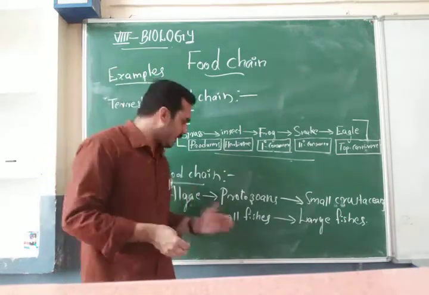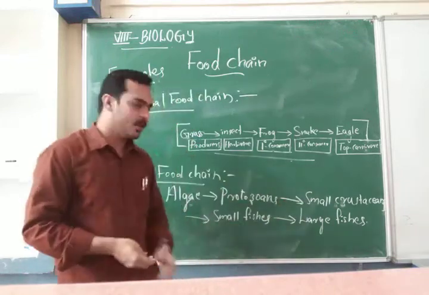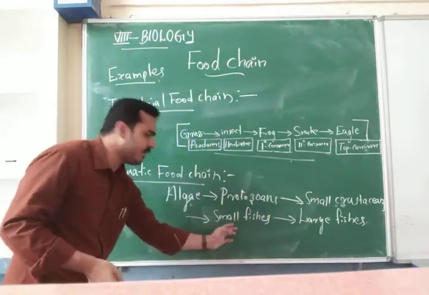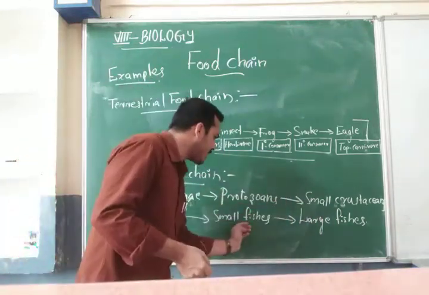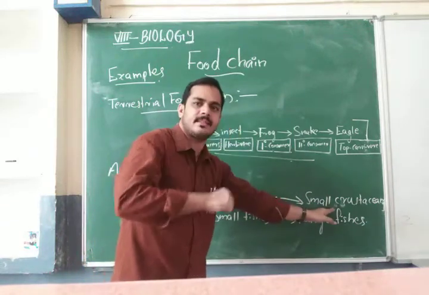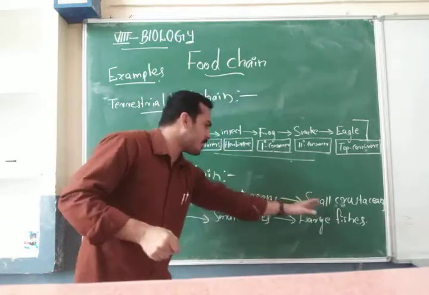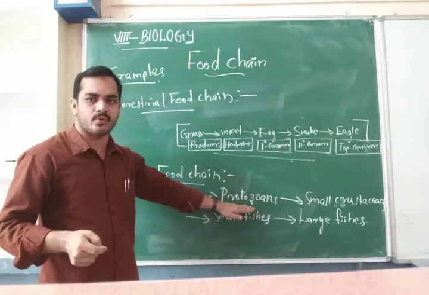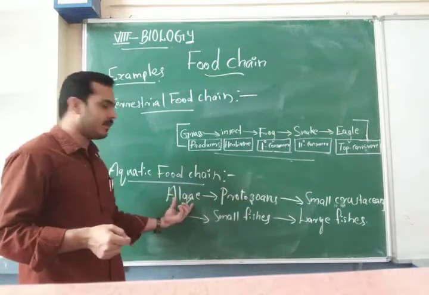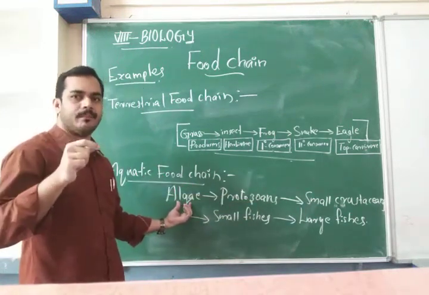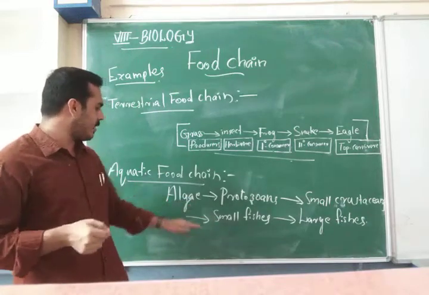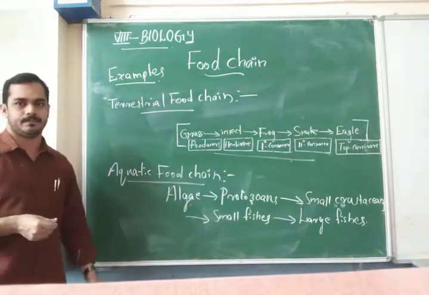So here one sequence of food is given. The large fish depend on the small fishes as a food, and the small fishes depend on the small crustaceans that live in the water, and the small crustaceans always depend on the protozoans, and the protozoa always depend on the algae as a food. It is the best example of the aquatic food chain.